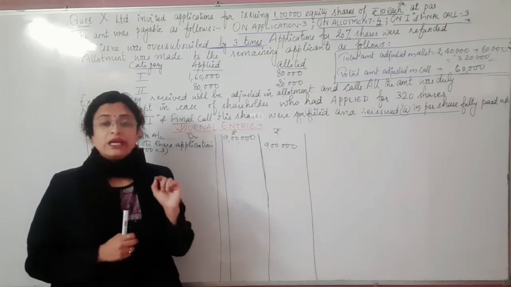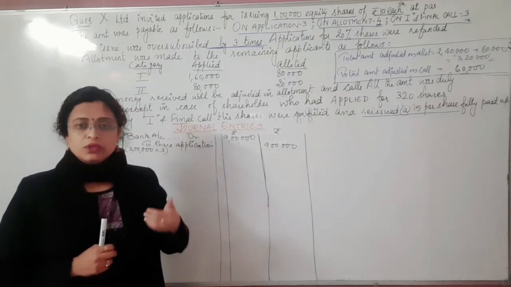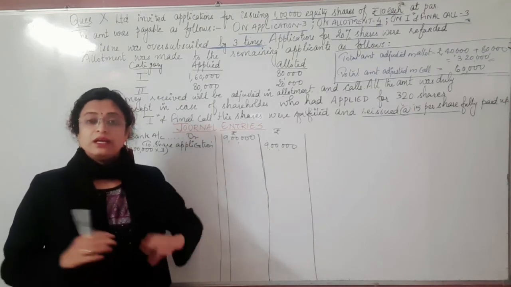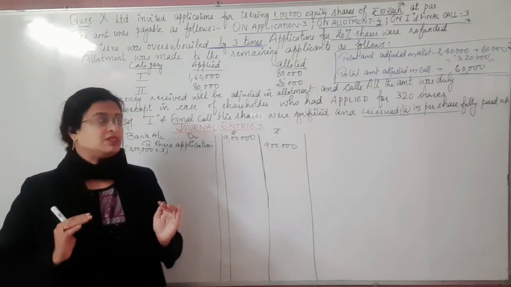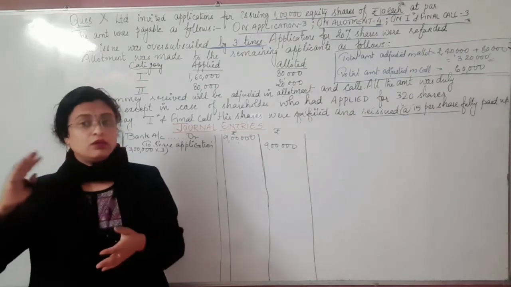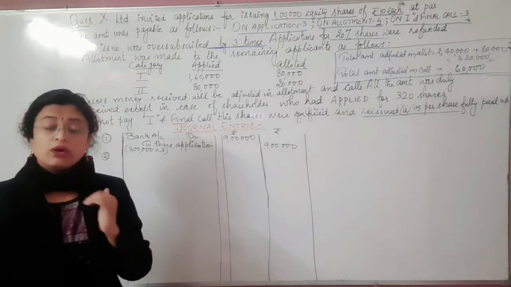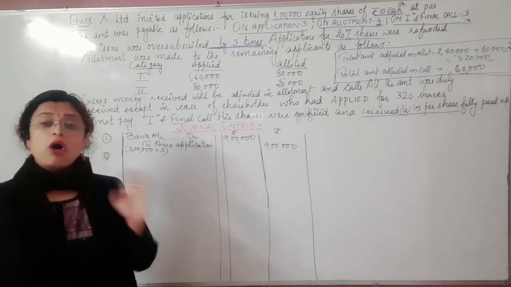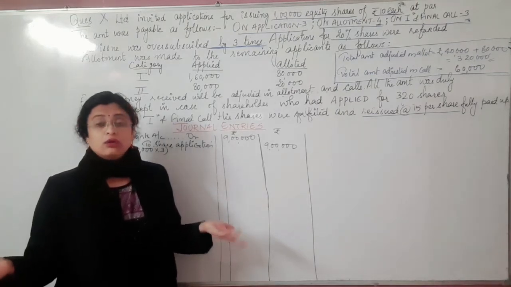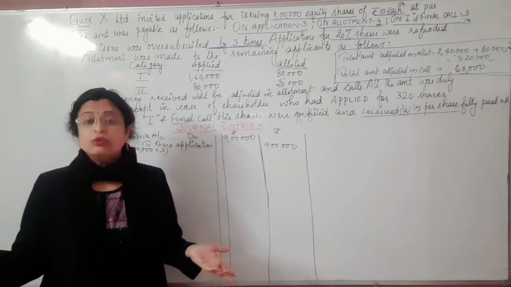Got it here? So it means that even if the company is receiving an extra amount, the company has to do a kind of adjustment. Either it has to take it to the calls or the further installments, or if an extra amount still remains, the company has to return it.